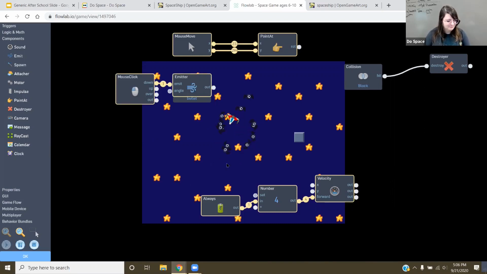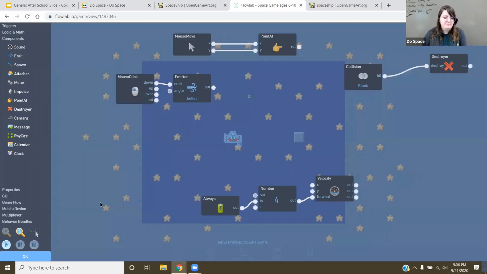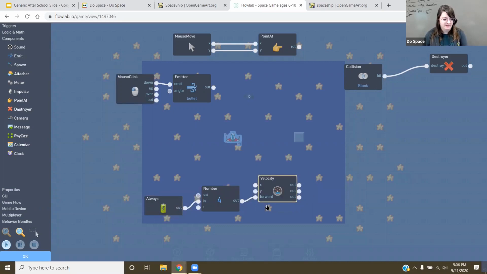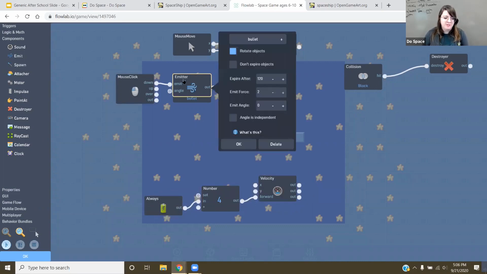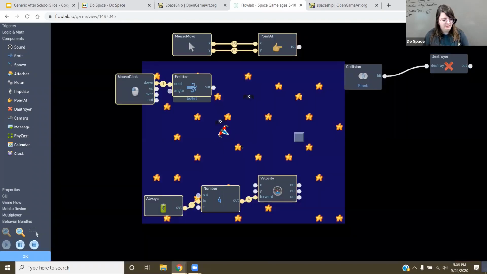Can we stop that? So I could go to my bat and add speed to it, just like we did with our spaceship, where it's always moving. But the emitter here actually has an option for force. The force is movement. I'll bring that up to like 10. Play. Oh, it's not moving. Probably need to do something else here. What else do we need to do here?